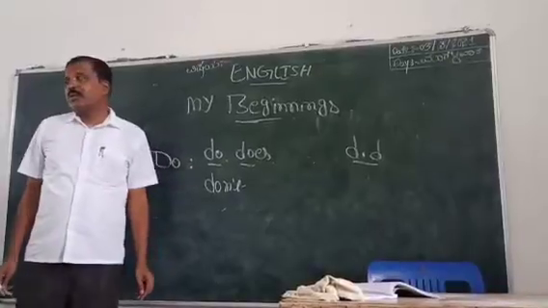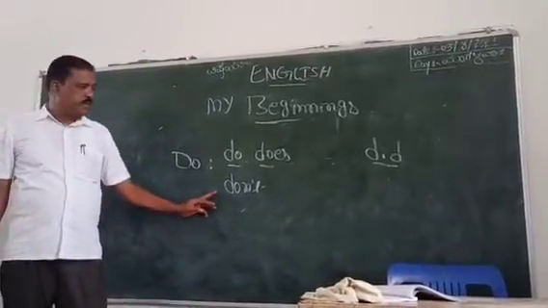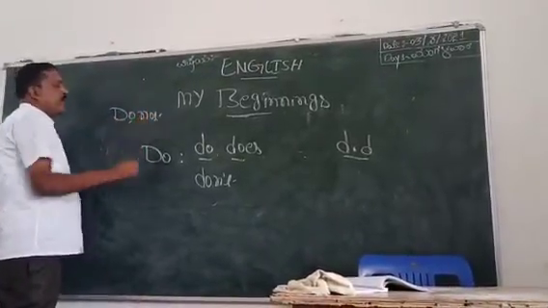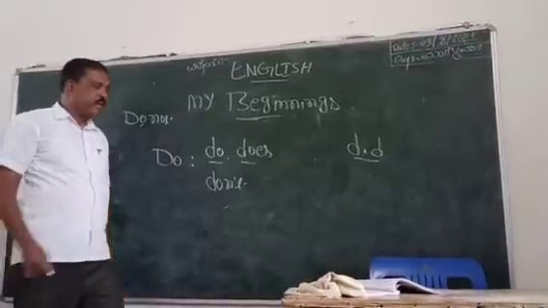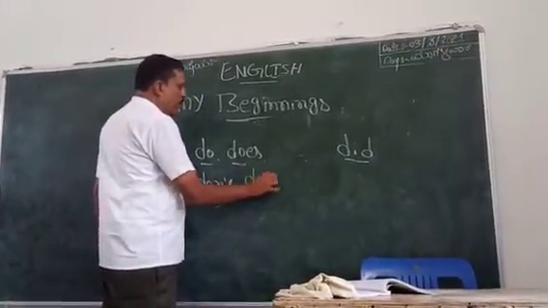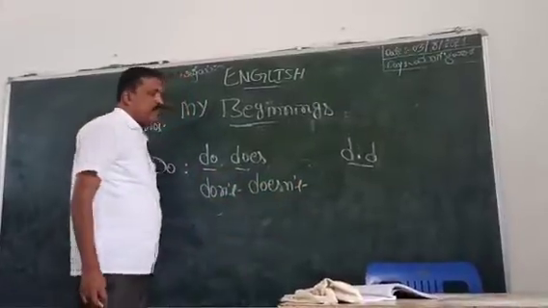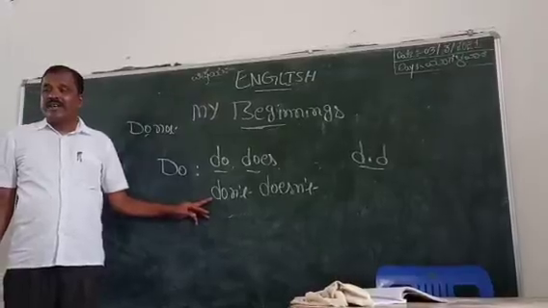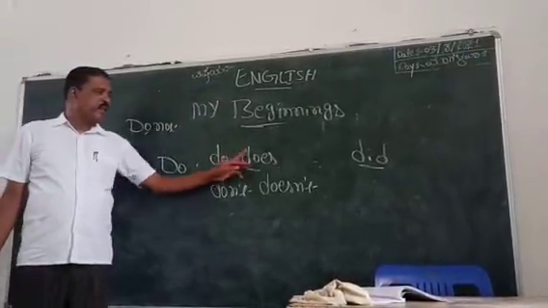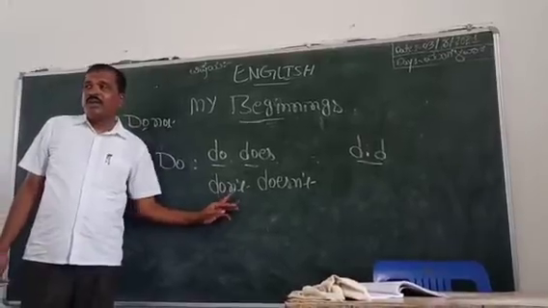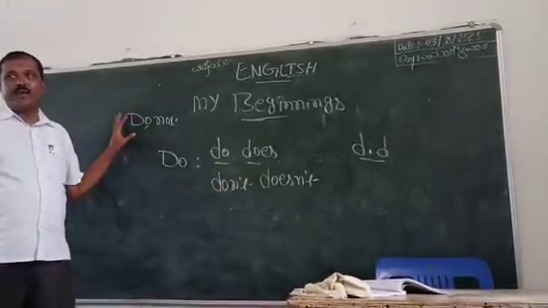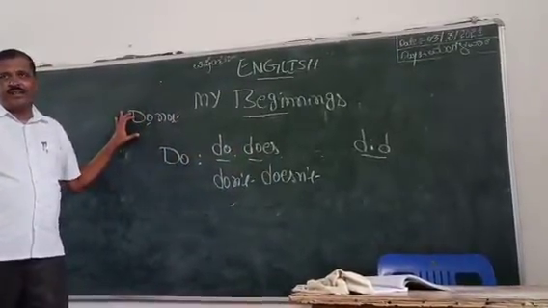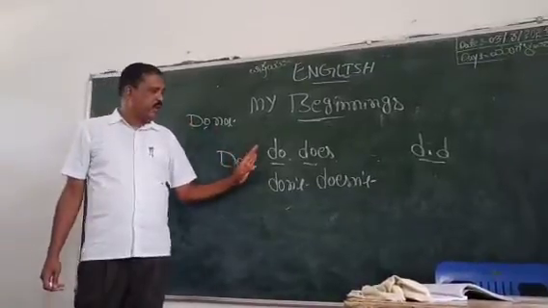Negative form of do: don't. It is the short form of do not. What is the short form of does not? Doesn't. Do, does, positive forms. Don't, doesn't, negative forms. Don't is the short form of do not. Doesn't is the short form of does not.